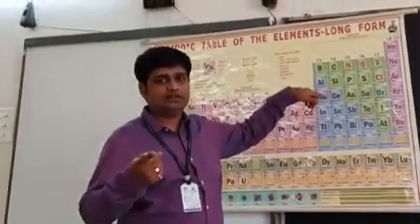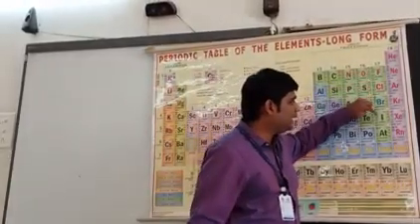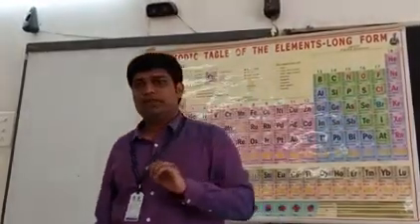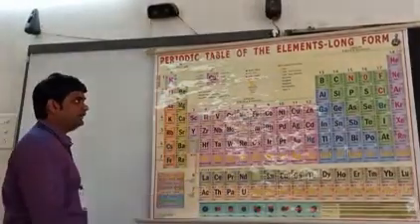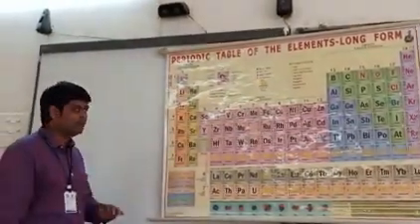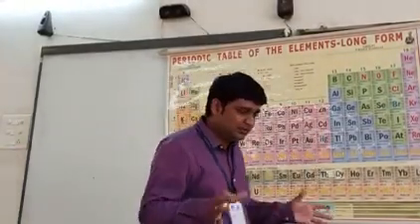And what is the group 17 called? Very good, halogen, because it contains fluorine, chlorine, bromine, iodine. Okay, so these are the elements which are present in group 7A or 7B. Clear? Are we clear till here? So can we actually start with the chapter? This was just a recap, students.